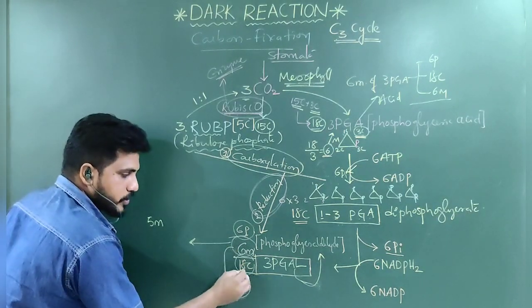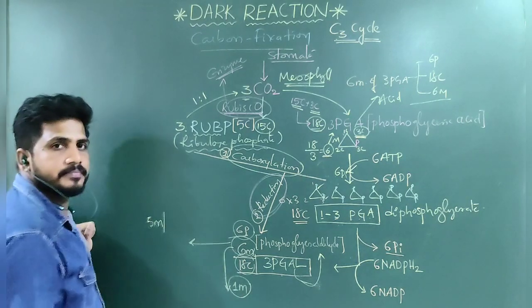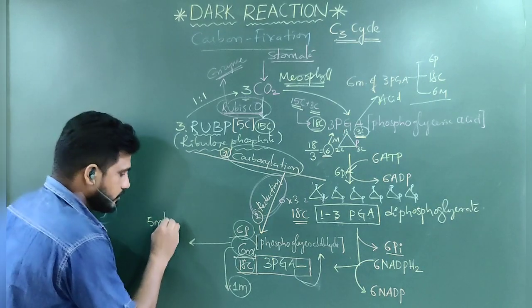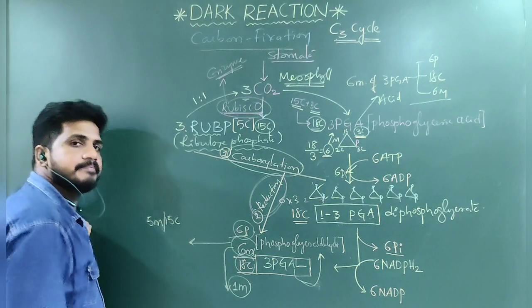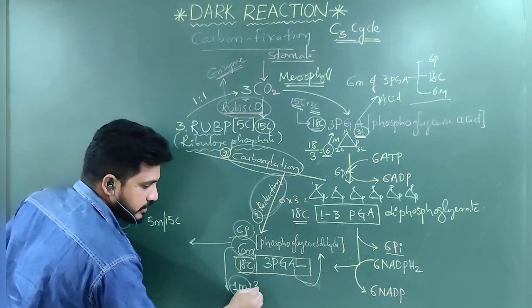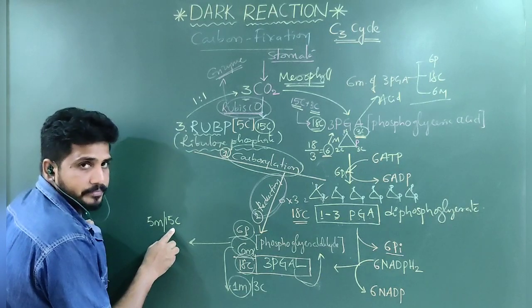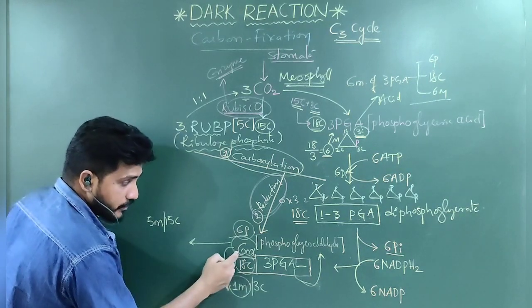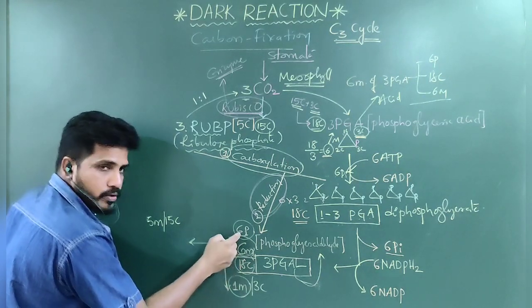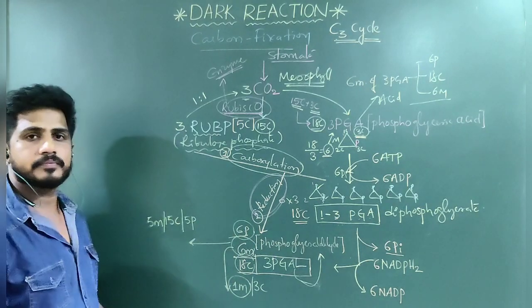So 6 molecules is equal to 18 carbon, means 5 molecules is equal to how many carbons? 15 carbons. 6, these are 18. So 1 molecule gone, means 3 carbon gone. 18 minus 3, 15. Next, how many phosphates are there here? 6 molecules is equal to 6 phosphates. 5 molecules is equal to 5 phosphates.